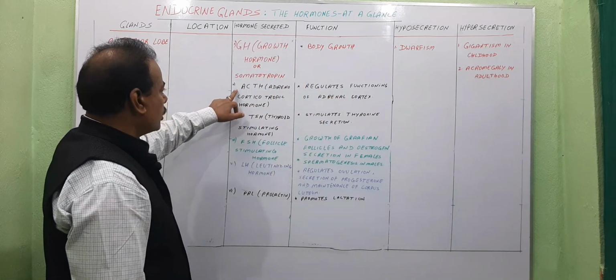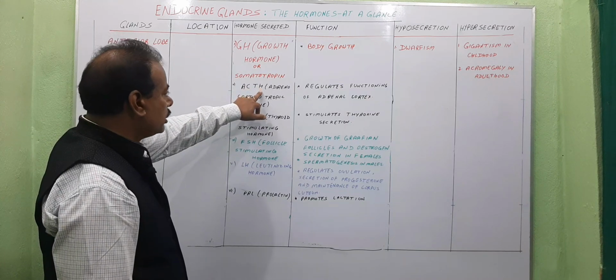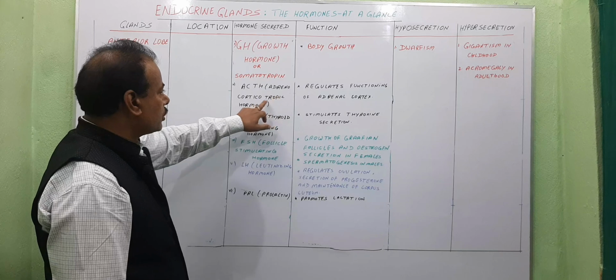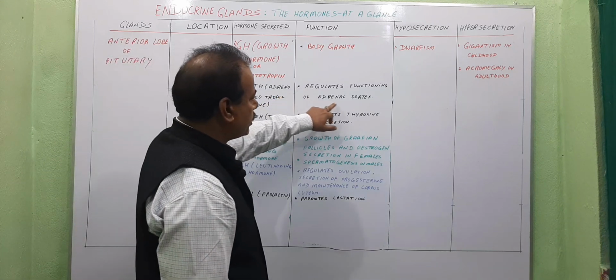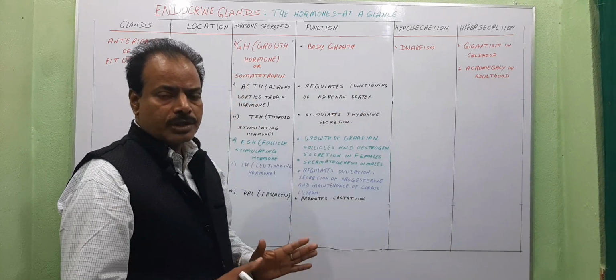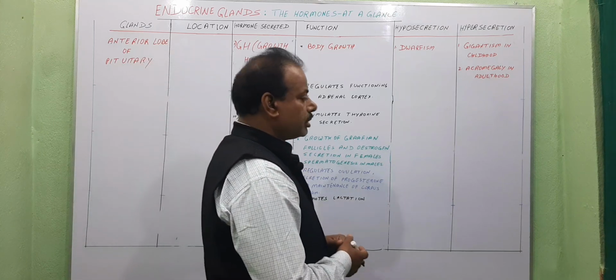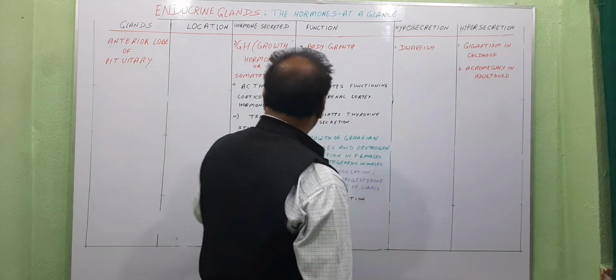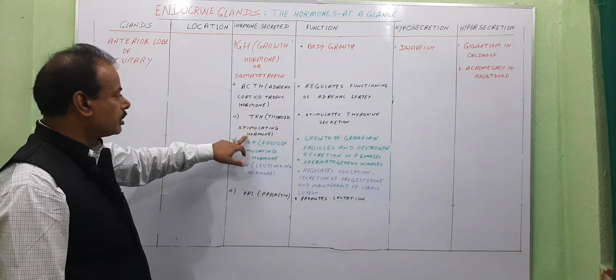Now the second hormone which is secreted from the anterior lobe of pituitary is ACTH, adrenocorticotropic hormone. It regulates functioning of the adrenal cortex so that corticoids or cortisone hormones are secreted in sufficient amount. The third hormone is TSH, thyroid stimulating hormone.